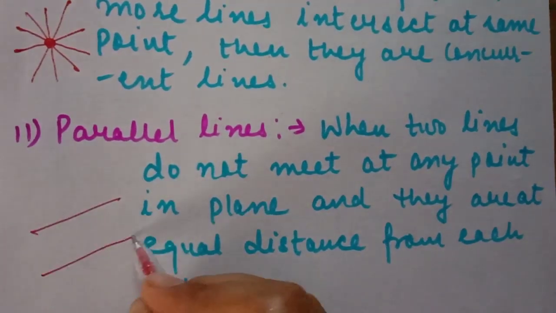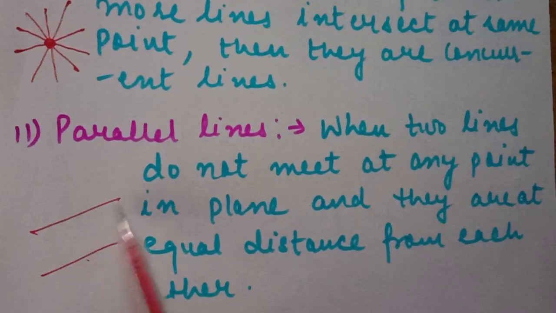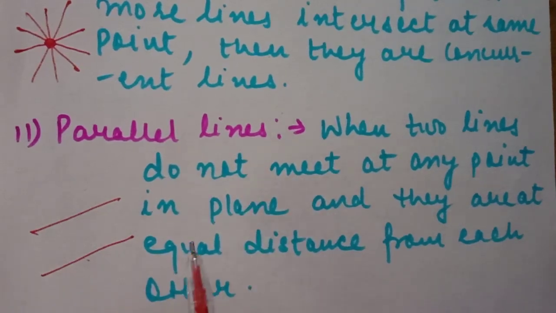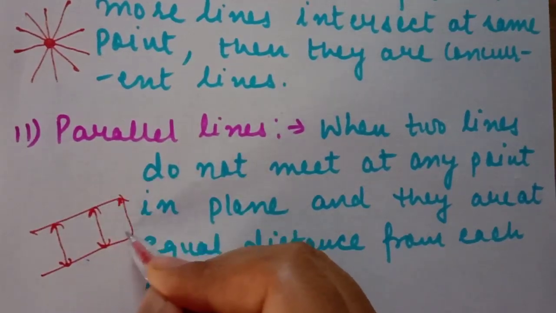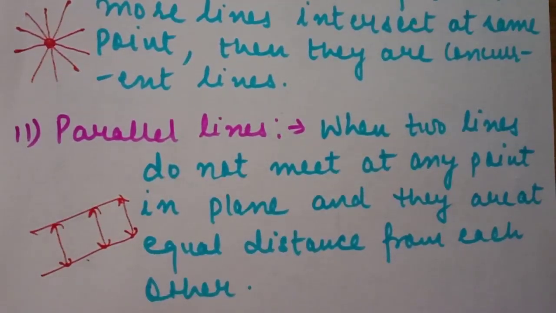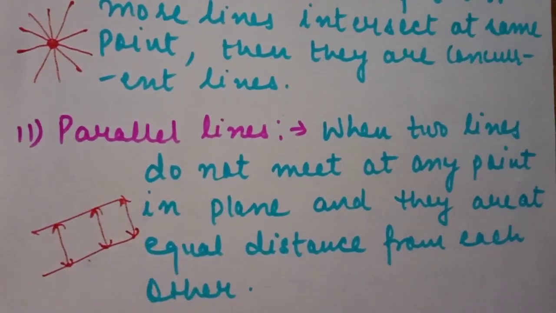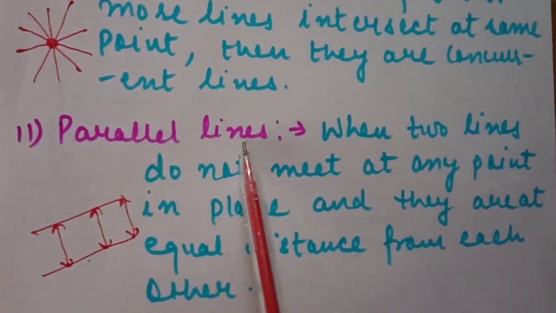They are present in the same plane, they are not intersecting, they are not cutting each other at any point, and they have equal distance at every stage, so we call them parallel lines.